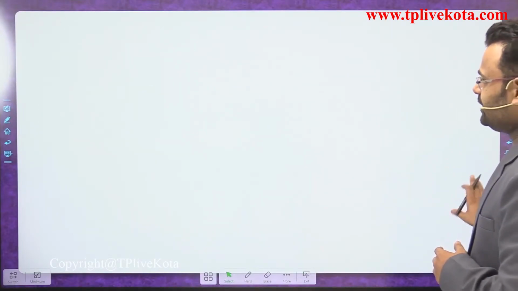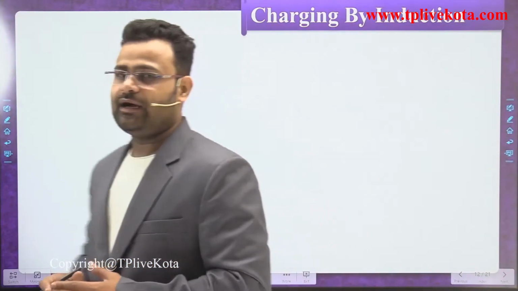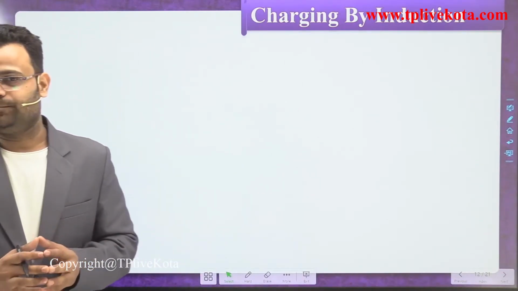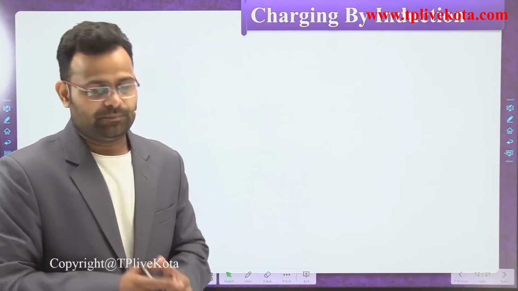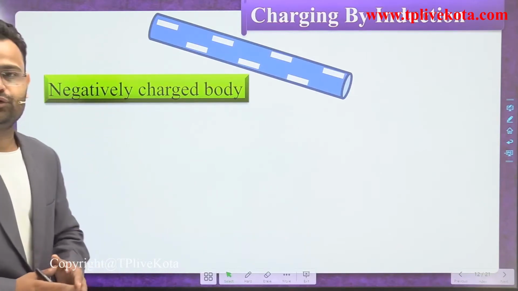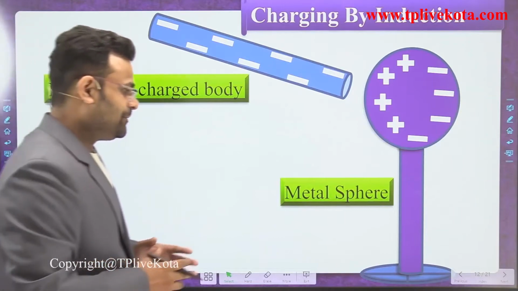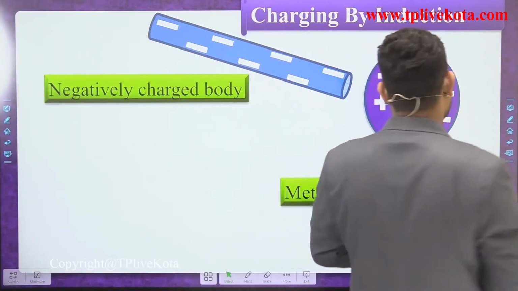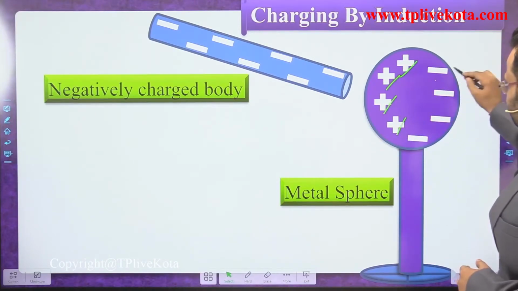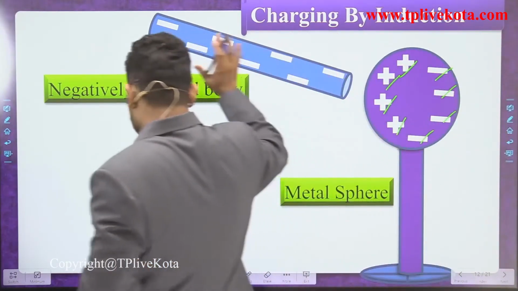Now we discuss the last method, charging by induction. In induction, we bring bodies close to one another. We are not touching the bodies and we are not rubbing them. Let there be a negative charge rod, and one more body, a metal sphere. It has the same amount of positive and negative charge. Both are neutral.